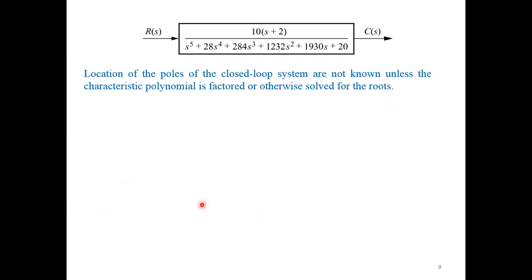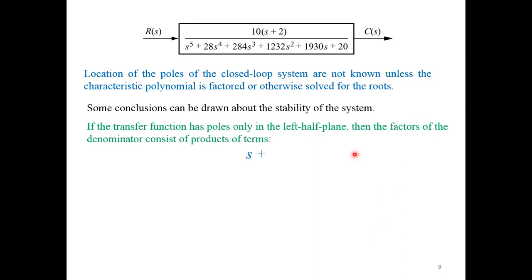Locations of the poles of the closed loop system are not known unless we solve this characteristic polynomial, and this will be solved by factorizing or another method of finding roots, either numerically or analytically. Because this is difficult to solve, we have drawn some conclusions about the stability of the system after viewing this polynomial without solving.